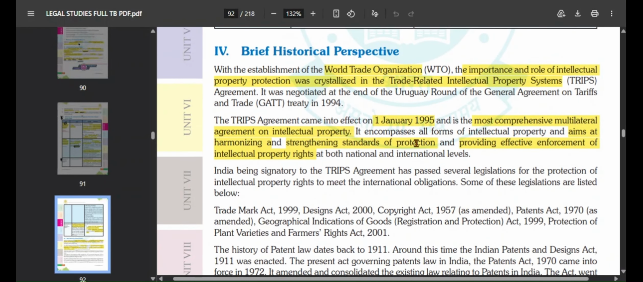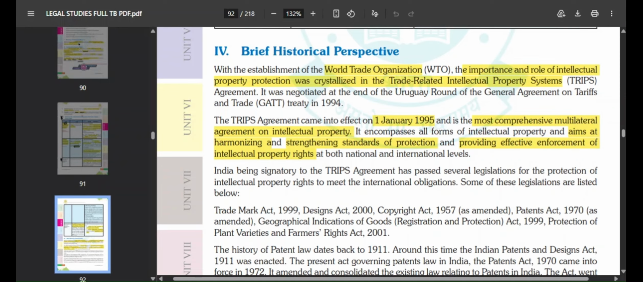Next, we are going to the brief historical perspective. So, with the establishment of the World Trade Organization, the importance and the role of intellectual property protection was crystallized in the trade-related intellectual property system. Okay, it was negotiated at the end of the Uruguay round of the General Agreement on Tariff and Trade Treaty in 1994. The trade-related intellectual property system came into effect on 1st January 1995, and it is known as one of the most comprehensive multilateral agreements on intellectual property, of course.